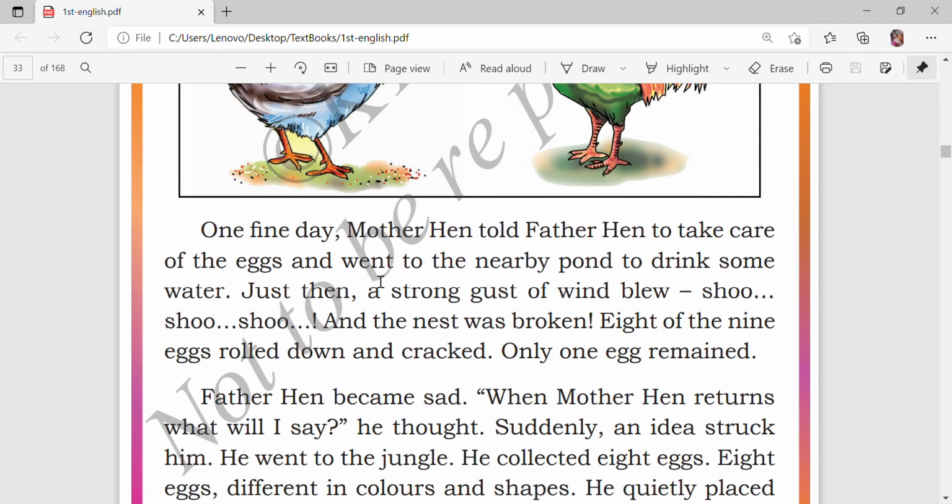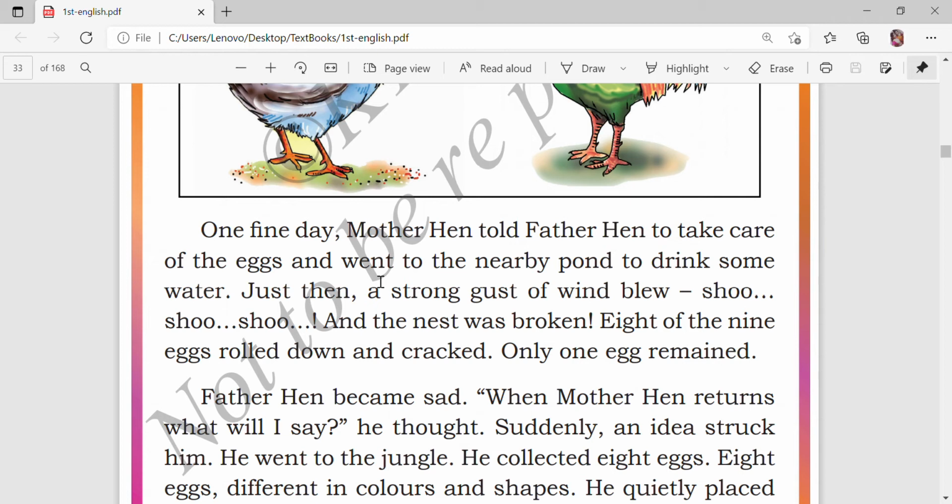The nest was destroyed. 8 of the 9 eggs rolled down and cracked. Only one egg remained.